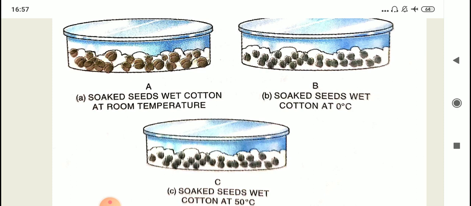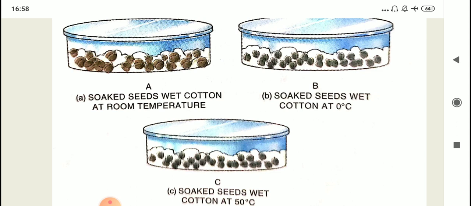degree. So they must have kept it in refrigerator. And Petri dish C, soaked seeds, wet cotton, but at 50 degree Celsius. So they must have kept it in an oven, maintained the temperature of 50 degrees Celsius and kept it there. Now temperature is essential. We all know the range, the optimum range, that is 10 to 35 degrees Celsius. So you can tell very easily that in which Petri dish we will see proper germination.